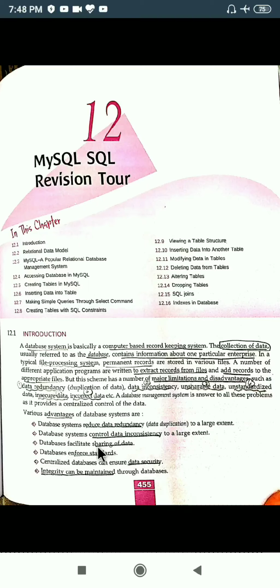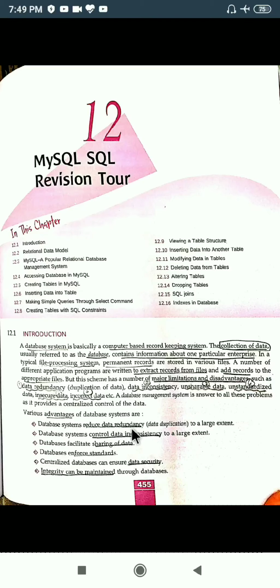Okay, so it is such kind of software. I can give you examples of DBMS: SQL, MySQL, and your Excel. Okay, MS Access. These all are examples of DBMS. DBMS means database management system, that is allowing you to store the data properly in an organized manner. And you very well know something you have written in Excel, something you have written in Access, you can easily share it with your friend. You can share that particular file. So sharing of data is allowed, and you very well know we cannot store the same type of data twice, so data redundancy is also removed.